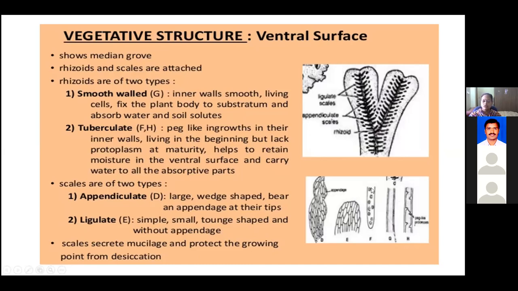Now, what is the other type of rhizoids? Tuberculate. So this is tuberculate. Here, on the inner side, you can see certain hurdles, like some disturbance in the middle. These are the ingrowths of the inner membrane, so the membrane appears to come out like boards.